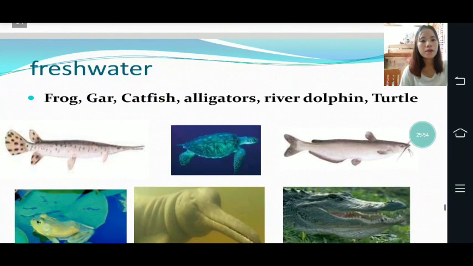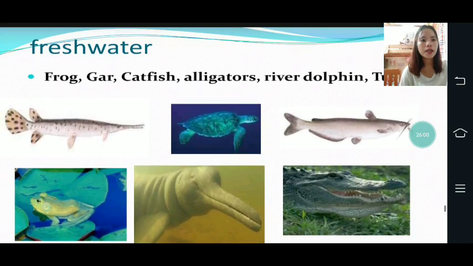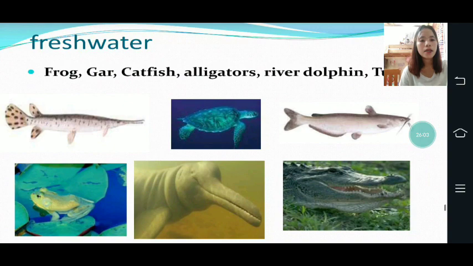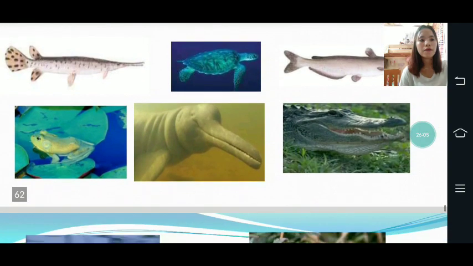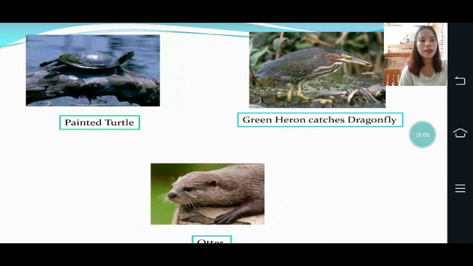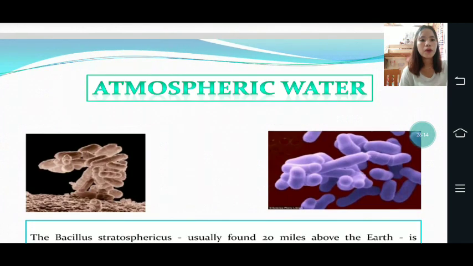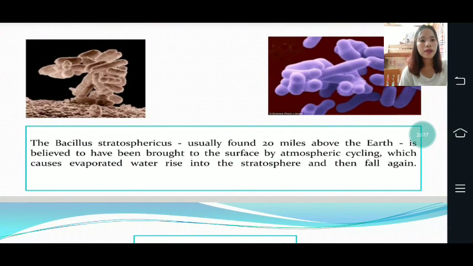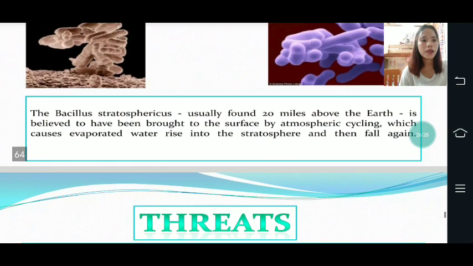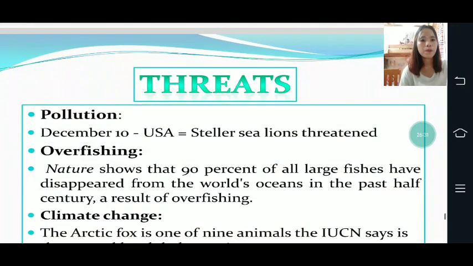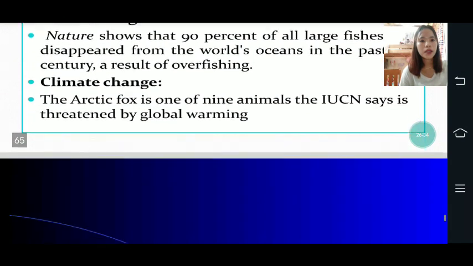Now let's proceed to animals that can be found in freshwater. The frog, the gar, catfish, alligator, river dolphin, or turtle. So these are the animals that are found in fresh water. Painted turtle, the green heron catching a dragonfly, or the otter. In the atmospheric water, the Bacillus stratosphericus, usually found 20 miles above the earth, is believed to have been brought to the surface by atmospheric cycling, which causes evaporated water to rise into the stratosphere, and then they fall again. The threats: pollution, overfishing, and climate change.